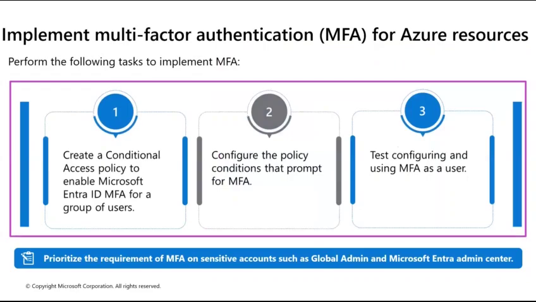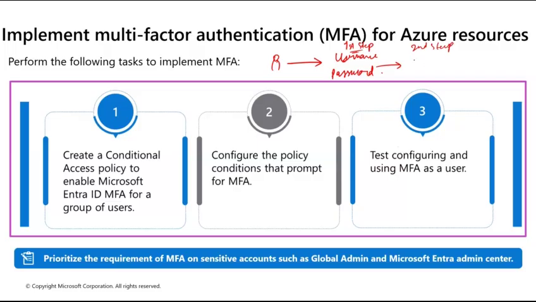Now, what is MFA? MFA is again very simple. Let's say a user signs into your application. What he has to put in first is a username and a password. That's the first step of authentication. But Entra ID says never trust a user based on a single step of authentication. Always make a second step of authentication as well.